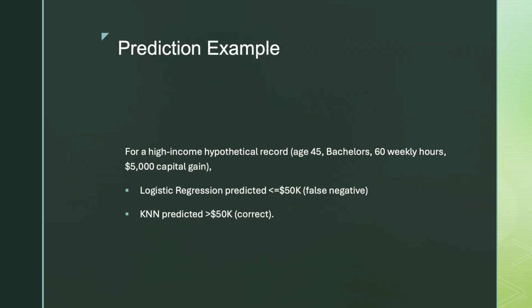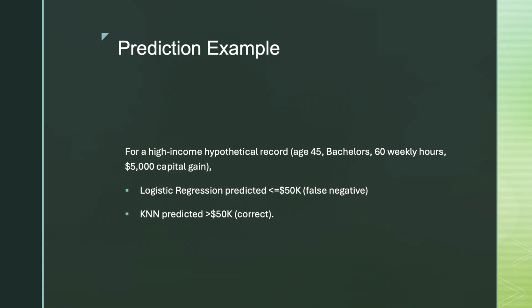Again, this model was tested on a hypothetical record. I took a record in which the age was estimated to be around 45, having a bachelor's degree, spending 60 weekly hours, around $5,000 capital gain. With all these parameters, this points towards a high income record.